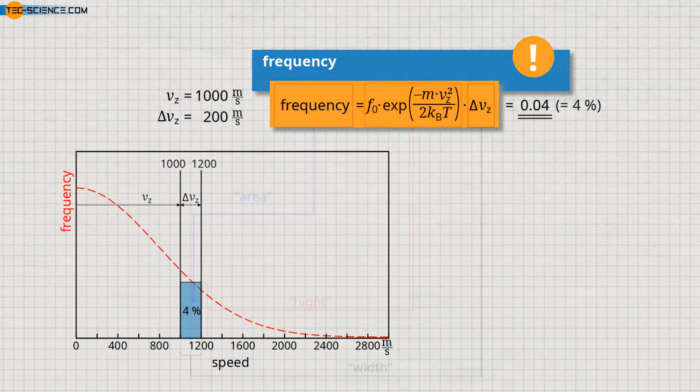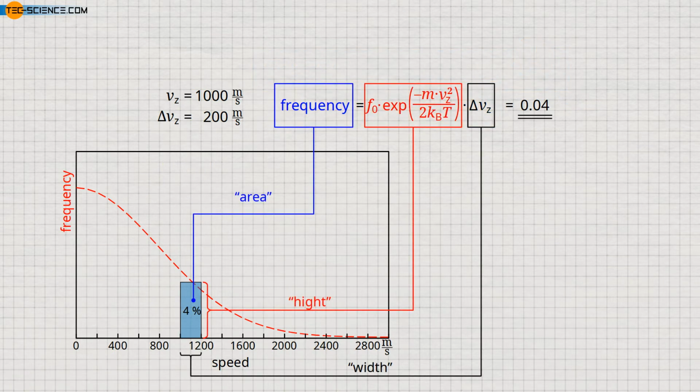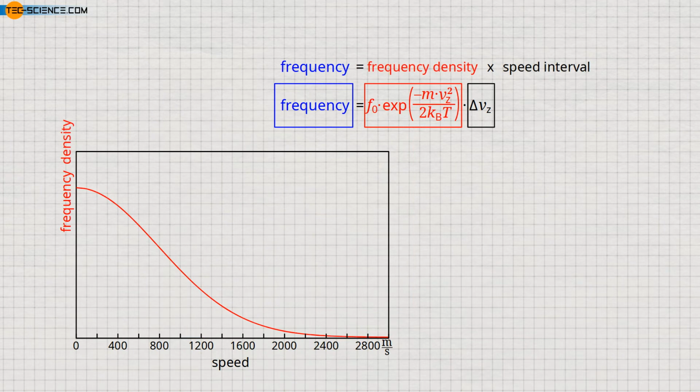We can see from the formula that the term marked in red, which contains the Boltzmann factor, corresponds to the height of the bar and the speed interval to the width of the bar. The frequency itself can then be interpreted as the area of the bar. The course of the red marked term is shown in the diagram as a red line and is called frequency density. With this basic understanding of what this equation states, we now want to determine the proportionality factor f0 in the following.